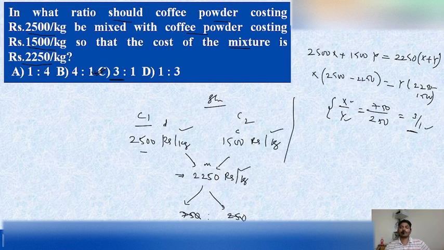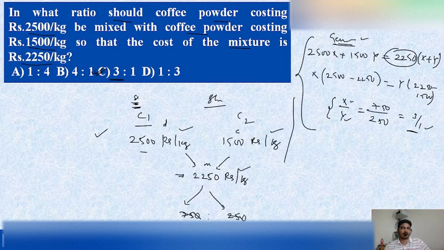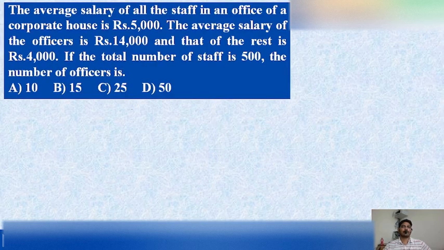Then only you will be able to get that mixture for 2250. This was a general approach method. Suppose if you feel this one is also easy to get the answer, try to follow this one. But the majority of the questions can be solved by this method, which is easy to get the answers. I hope you are clear with this explanation, and we are moving to one more problem in today's session.